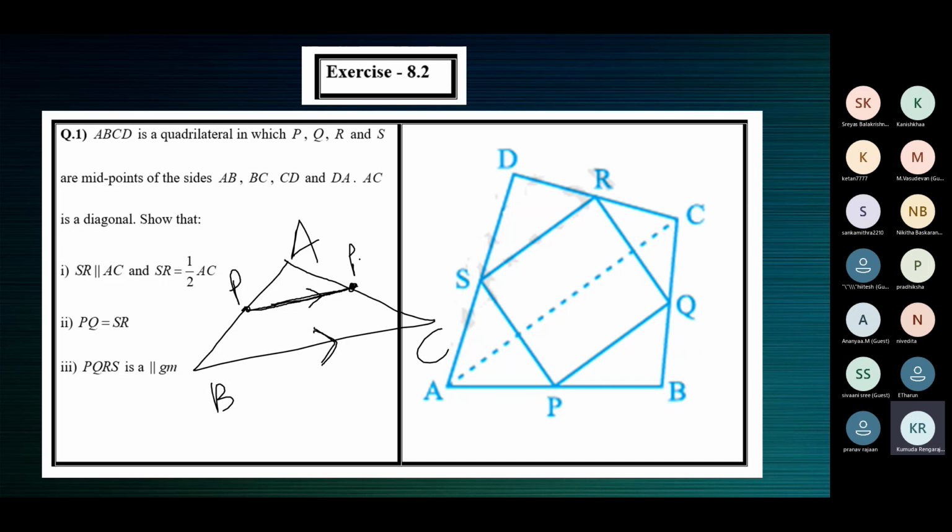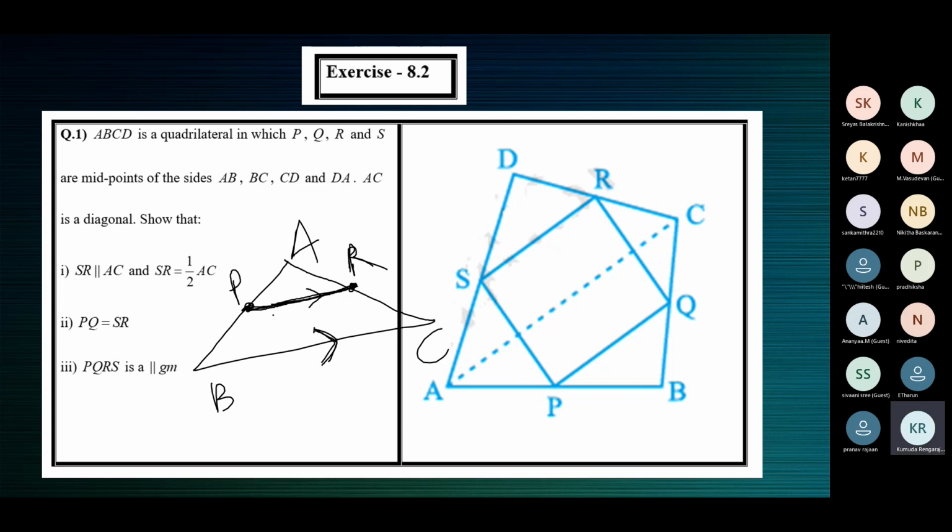Okay, let's call it R. We have to prove that R is the midpoint of AC.